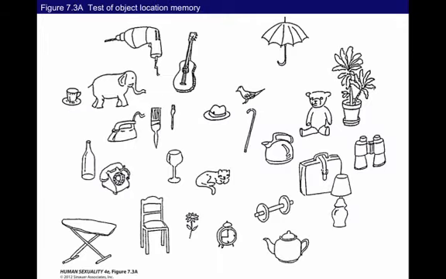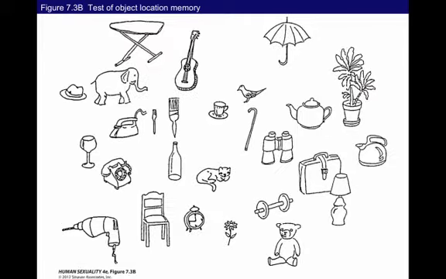This is an object location memory task, so I want you to look at this and try to remember where these objects lie. And if you'd like, pause this, and give yourself a minute to familiarize yourself with where these objects are. Okay, now I'm going to change the slide. And what I want you to do is try to see which of these objects have moved. Alright, it's been changed.